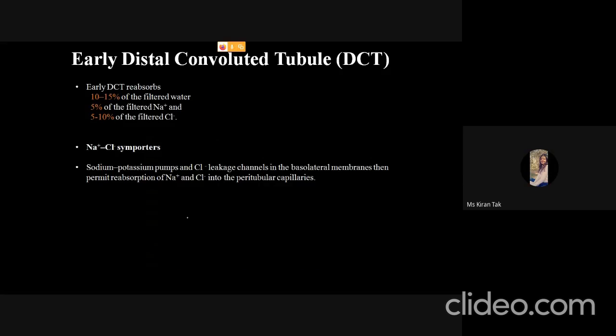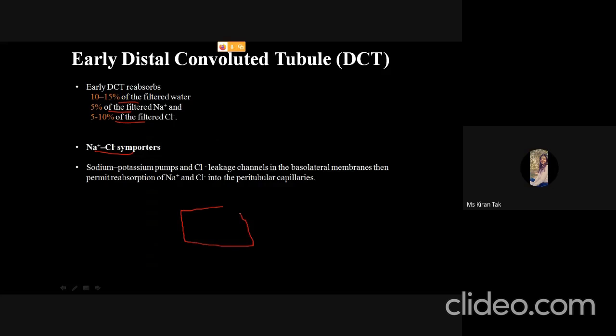Now the early distal convoluted tubule. The early DCT reabsorbs the rest of the 10 to 15% of the filtered water, the rest of the 5% of the filtered sodium ion, and 5 to 10% of the filtered chloride. So most of the ions and water are all reabsorbed up to the early distal convoluted tubule. And here the major role is of the sodium chloride symporters.